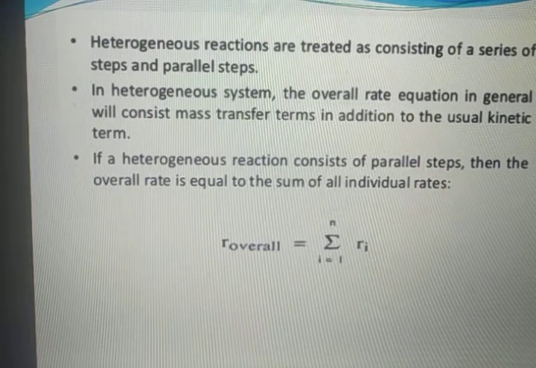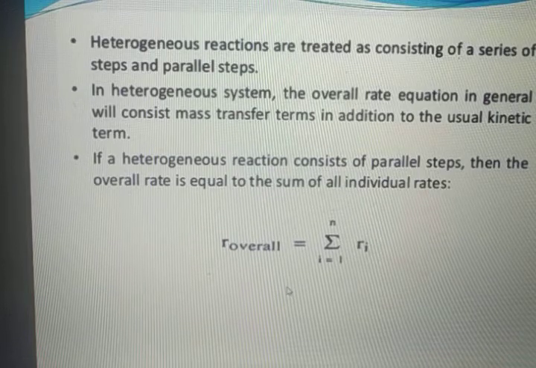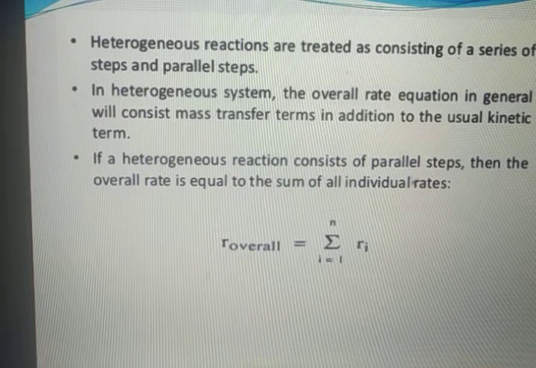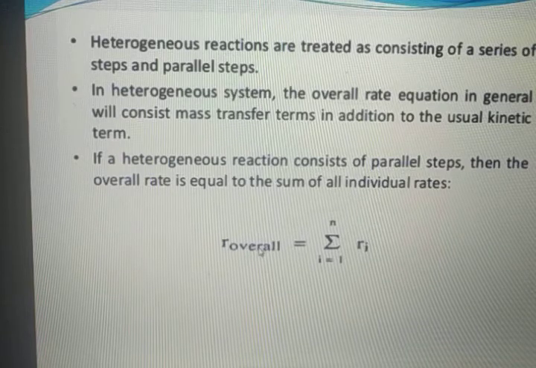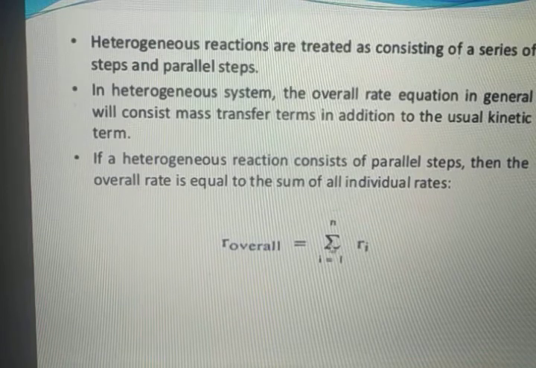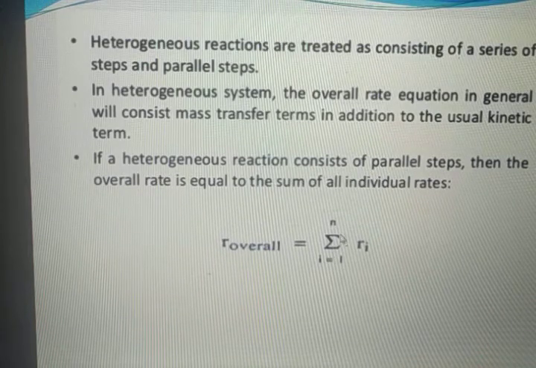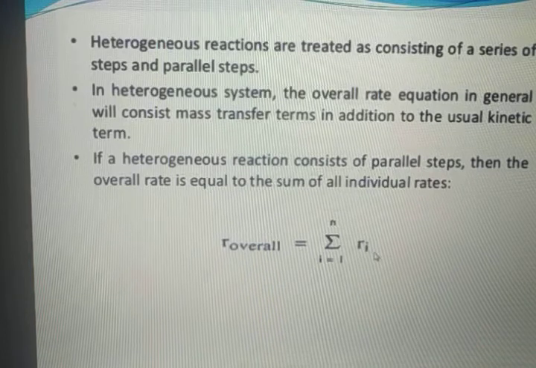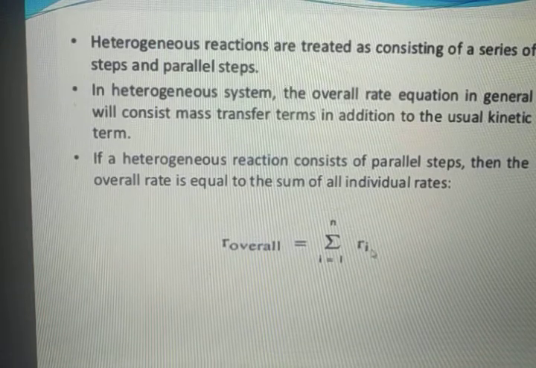That means only if the reactions consist of some parallel steps, then we will sum them all to find the overall rate. Therefore, R overall is equal to the summation from i equals 1 to n of Ri.